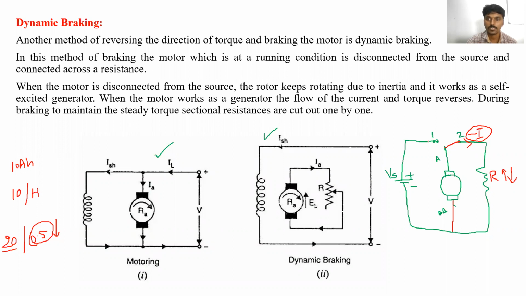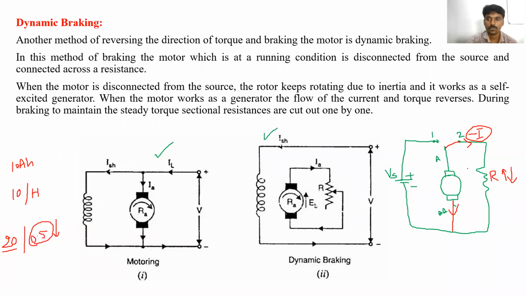Negative current क्यों बोलते हैं अपन? When the motor terminal is connected to the switch position, the motor current is flowing in this direction. So this is the positive current. Clear? But here the supply is disconnected and it is connected across the resistance. So reverse current is flowing now.